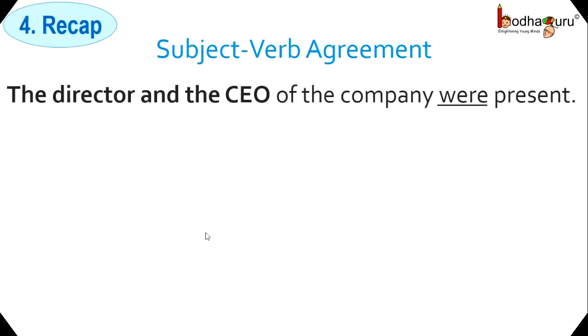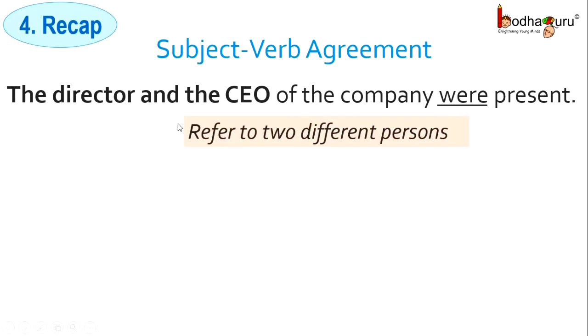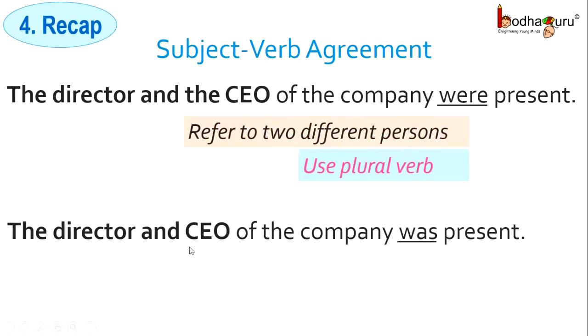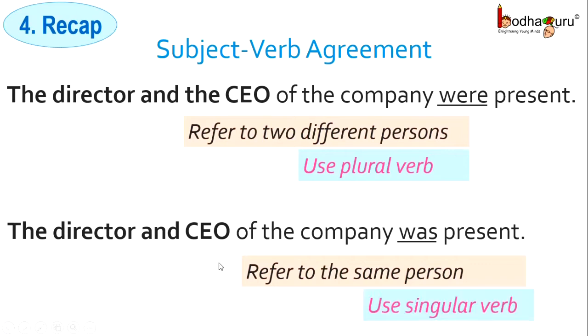Next, rule number 4. The director and the CEO of the company were present. Here, we are referring to two different persons and we have to use plural verb. The director and the CEO of the company was present. Why singular verb? This is because we are referring to the same person. That is, a single person is both the director and the CEO of the company, and hence we have to use singular verb. Quick observation here. We are not saying the CEO. We are just saying CEO and they are referring to the same person.